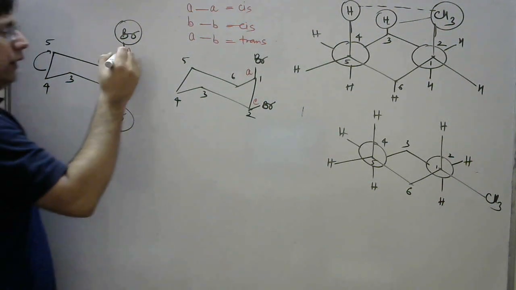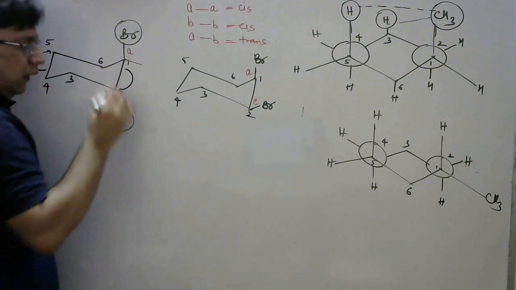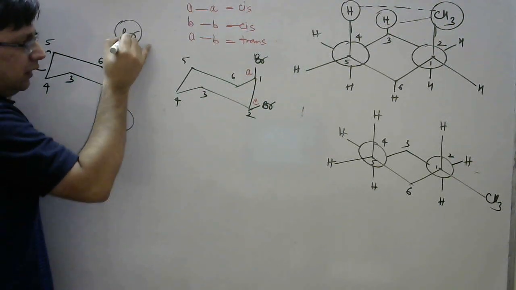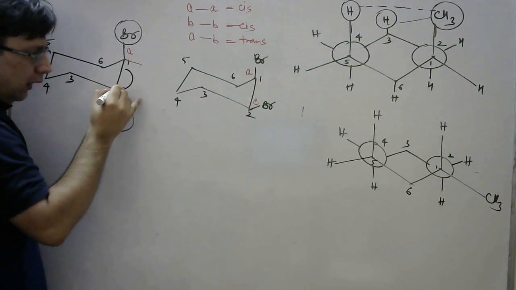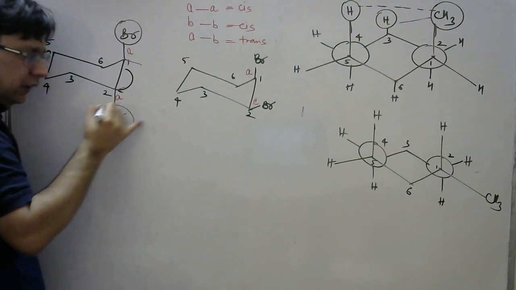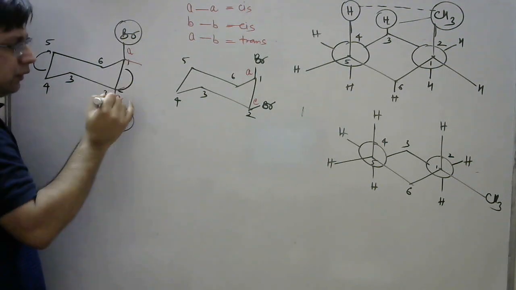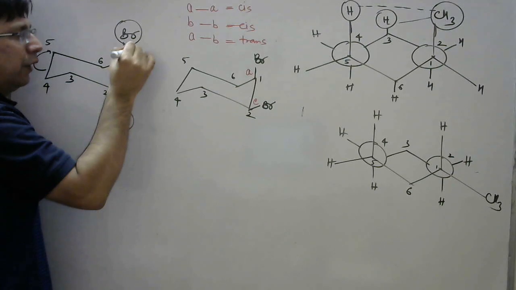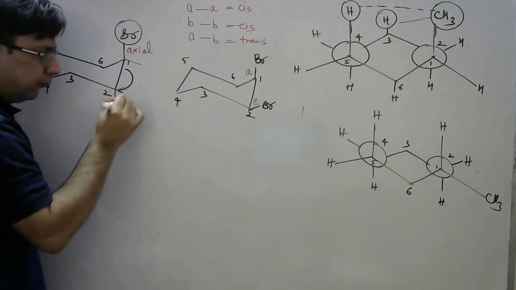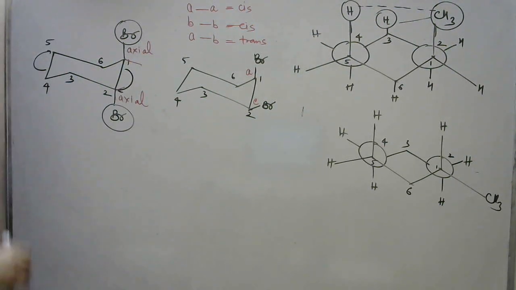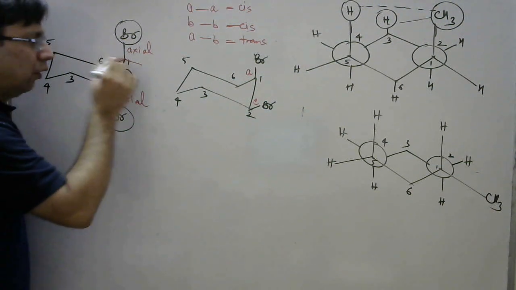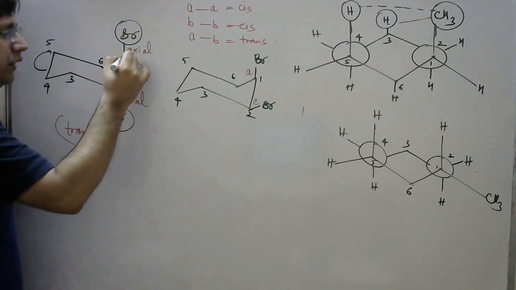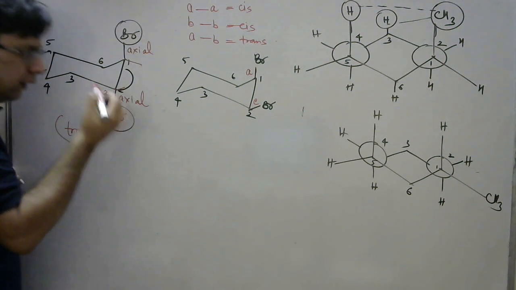So I can say one thing, this is above and this is below. This is above and this is axial is above, equatorial is below. Here equatorial is above and axial is below. So both these bonds, which we can say that although they are indicating the axial bond, ये bonds दोनों कौन से bond है? They are axial bond. If I have to classify whether it is the cis form or the trans form, I should say it is the trans form, because this Br is above and this Br is below.